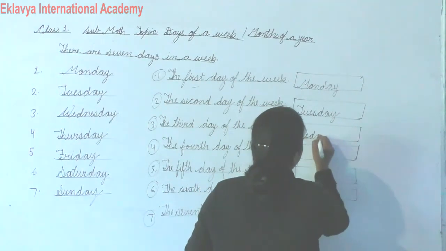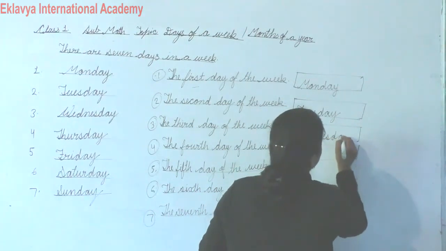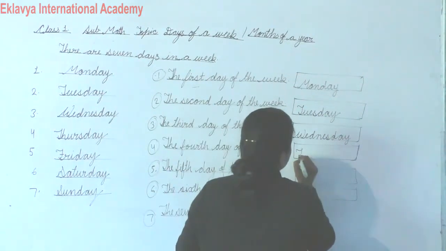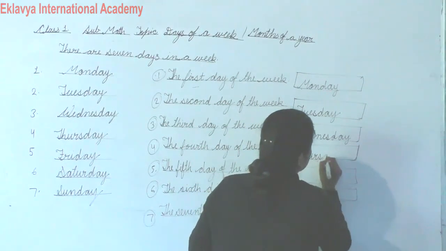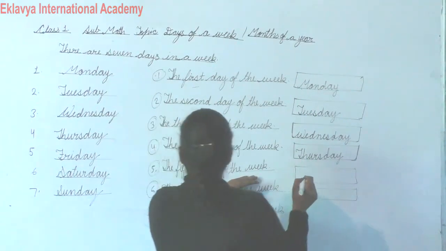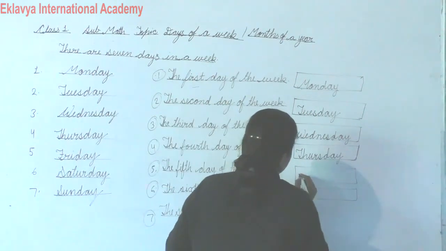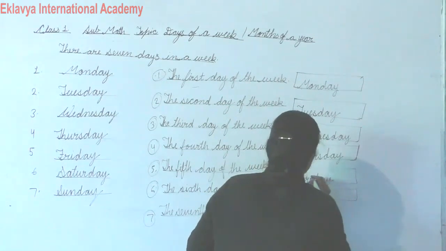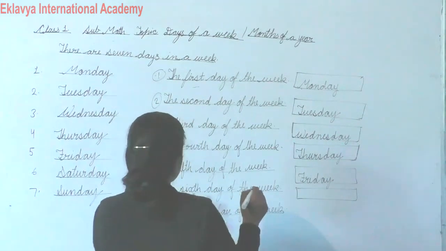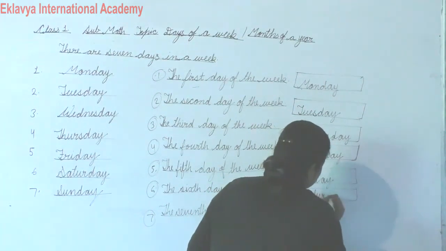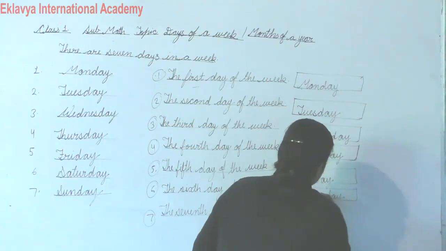Wednesday. Okay. And the fourth day of the week, Thursday. And the fifth day of the week, Friday. And the sixth day of the week, Saturday.